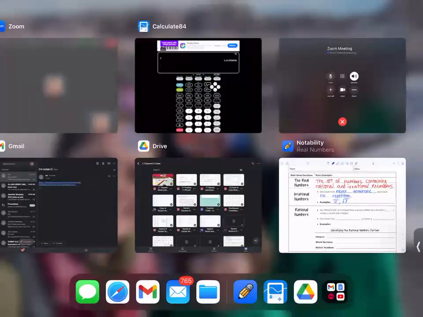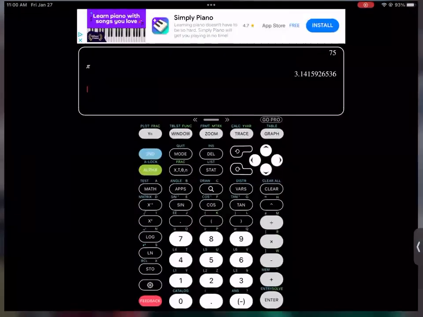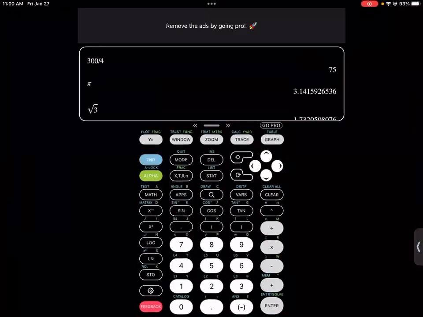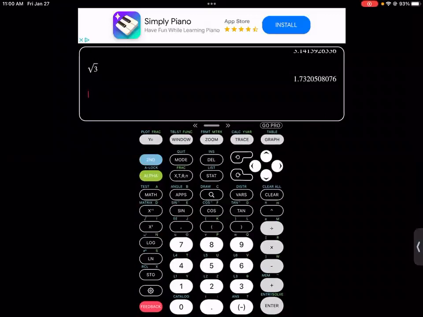Now, if I punch in the square root of 3, notice how I get a decimal: 1.732050807, and it keeps on going. My calculator can only show so much. That decimal keeps on going, and notice how there's no pattern to it.